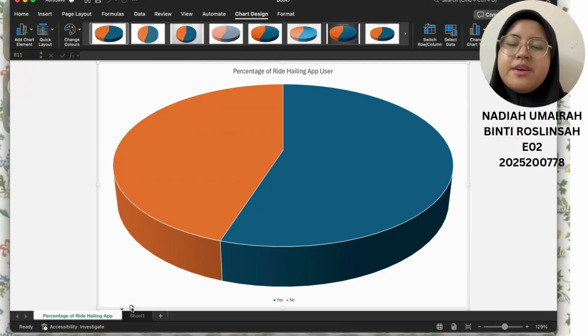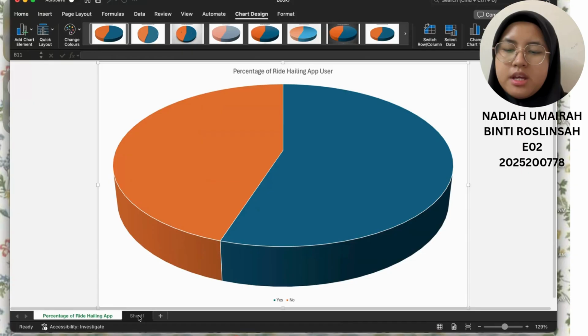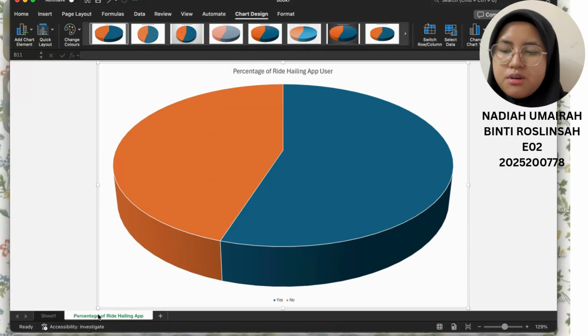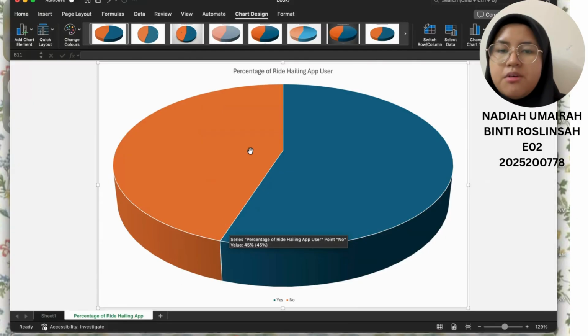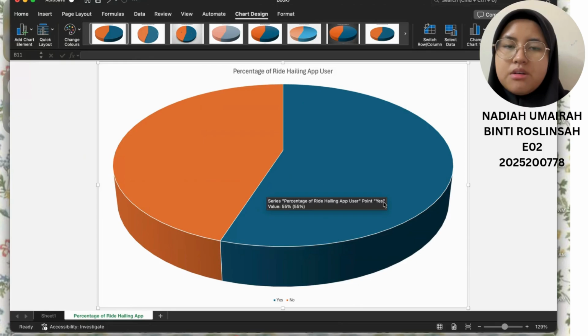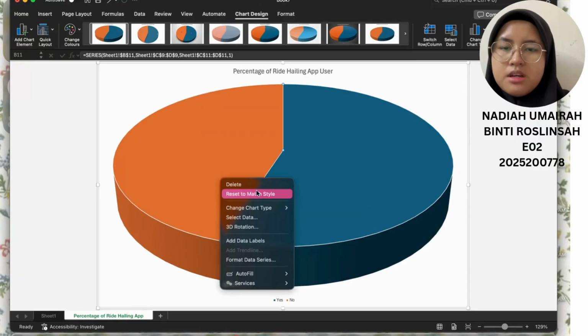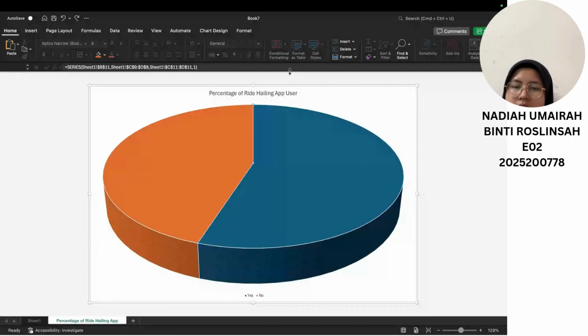Okay, and then if you want to make it after sheet 1, then hold the percentage of ride-hailing app sheet and move it after sheet 1. And now your sheets have been arranged. Okay, now how to make your pie chart more interesting? Of course we need to change the color. To change the color, you can click on the part where you want to change the color.